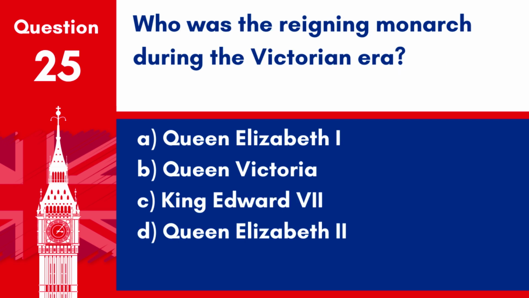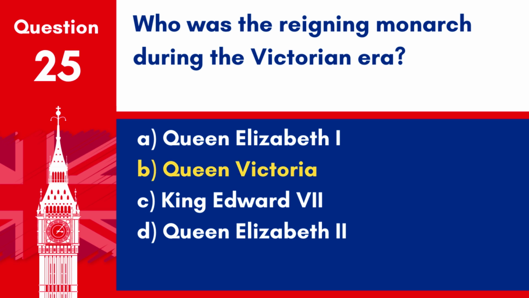Question 25. Who was the reigning monarch during the Victorian era? A. Queen Elizabeth I. B. Queen Victoria. C. King Edward VII. D. Queen Elizabeth II.